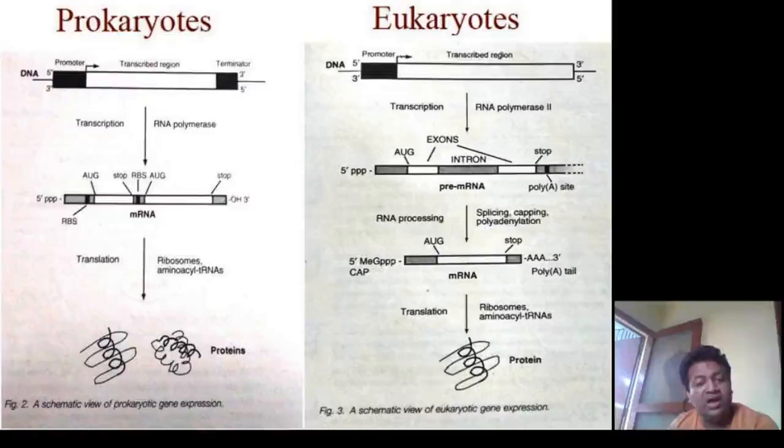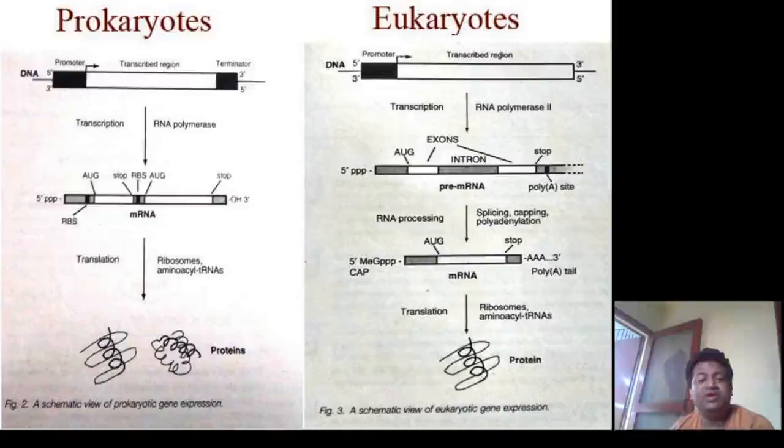So we need to study the structure of prokaryotes and eukaryotes, because there are specific differences in terms of the structure of the gene. Before knowing the structure of the gene, we always need to see the differences between the prokaryotes and the eukaryotes.